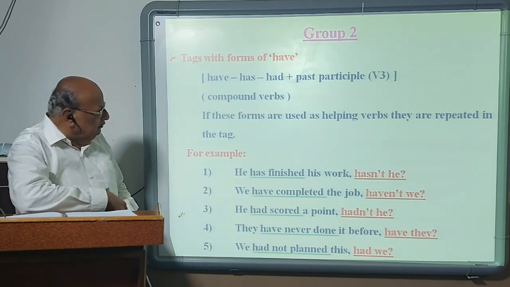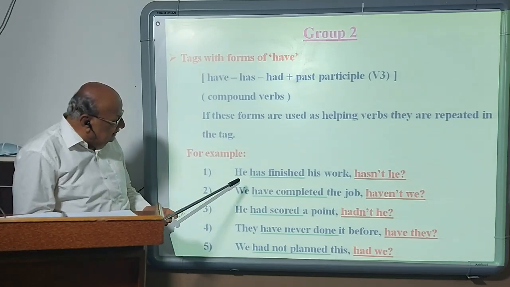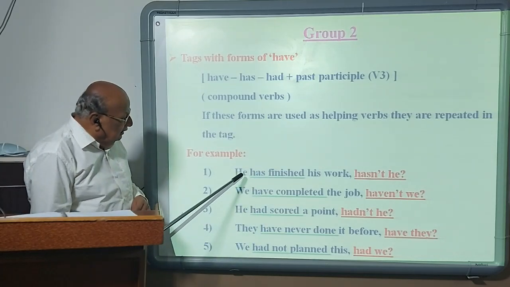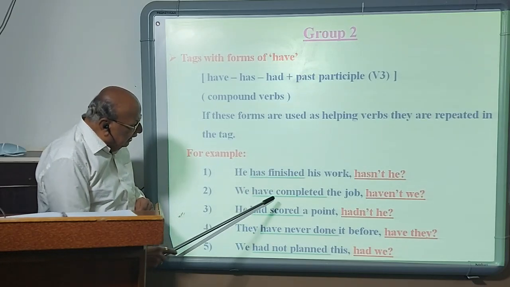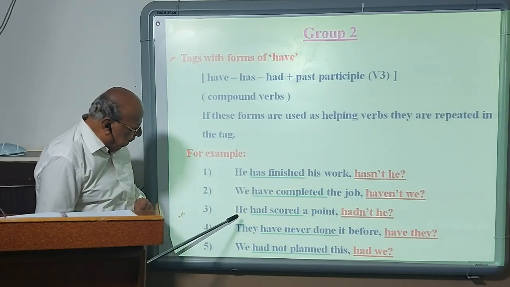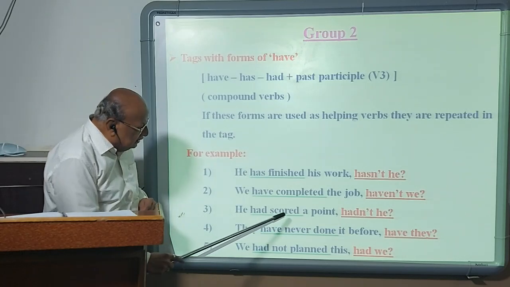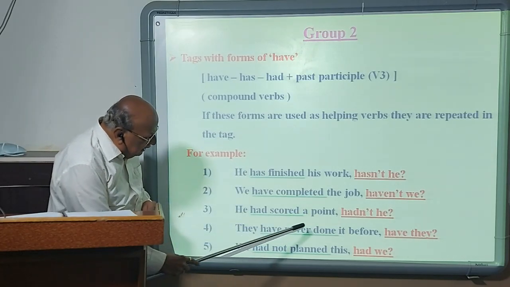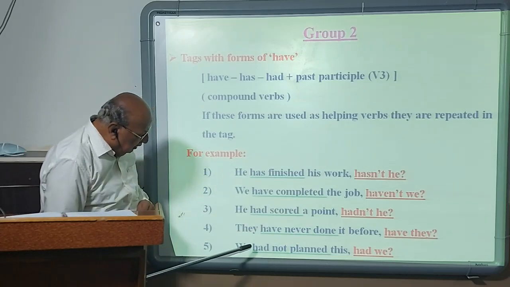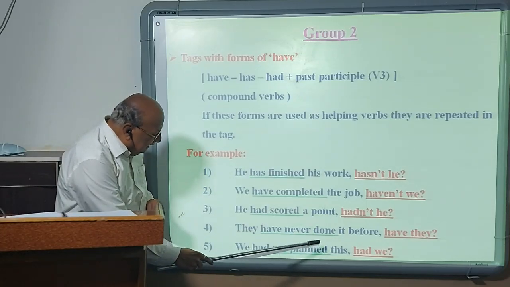For example, see these statements. He has finished his work. We have completed the job. He had scored a point. They have never done it before. We had not planned this.